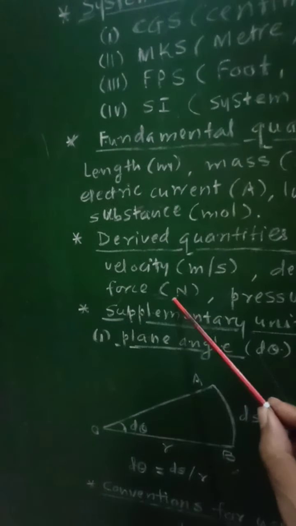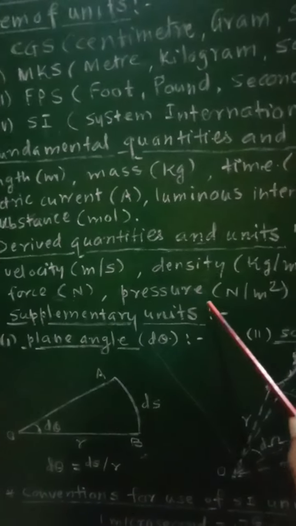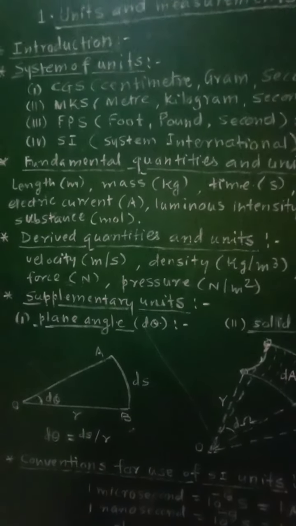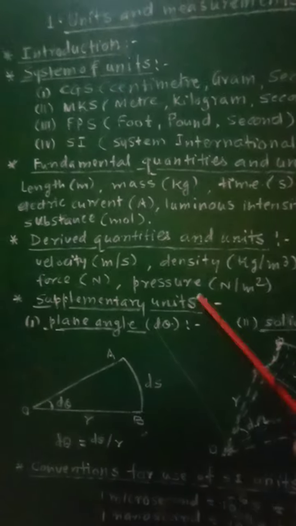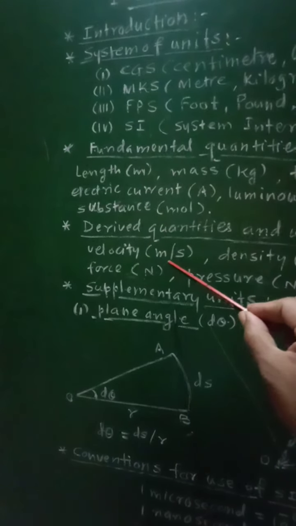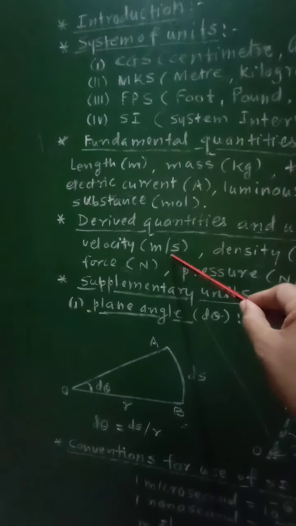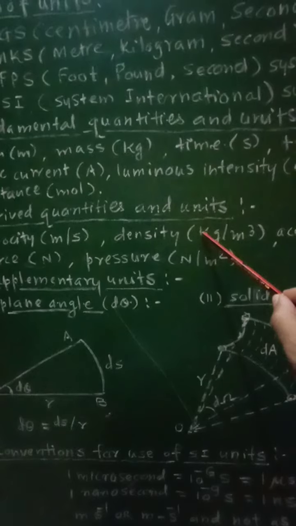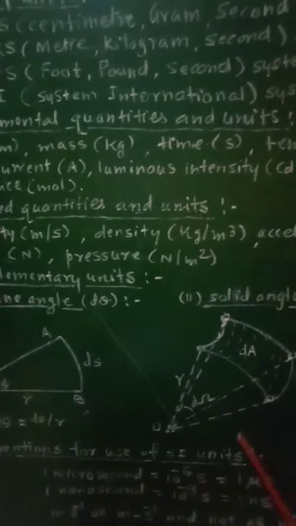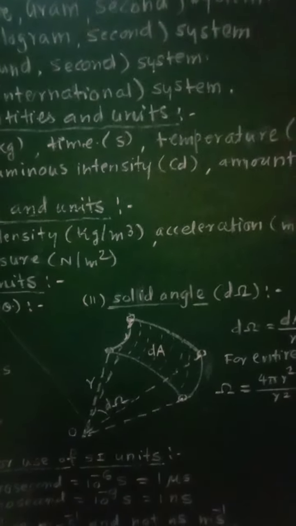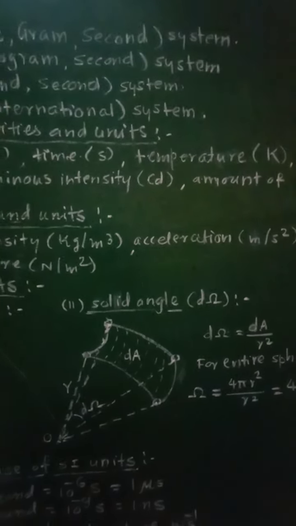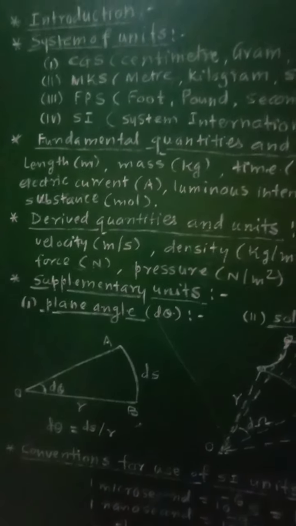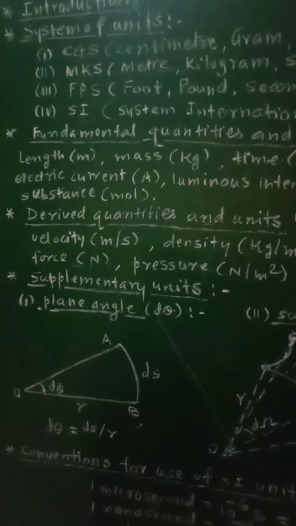Similarly, force will be measured in terms of Newton, pressure will be measured in terms of Newton per meter square. So all these are the derived physical quantities, because in this case velocity will depend upon displacement and time, that is length and time. Therefore it is derived physical quantity. Density will also depend upon mass as well as length, and therefore it is also derived physical quantity. Acceleration will depend upon displacement and time, that's why it is the derived physical quantity. So in this way all these will represent the derived physical quantities.